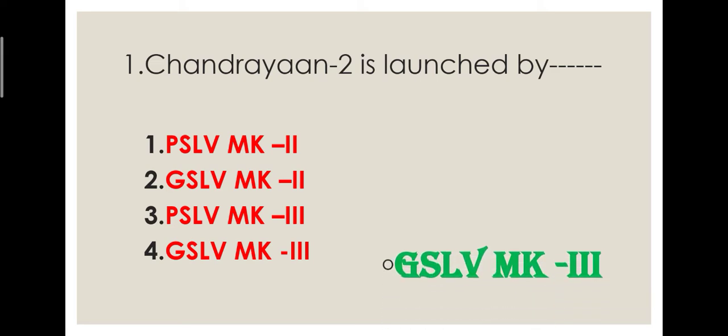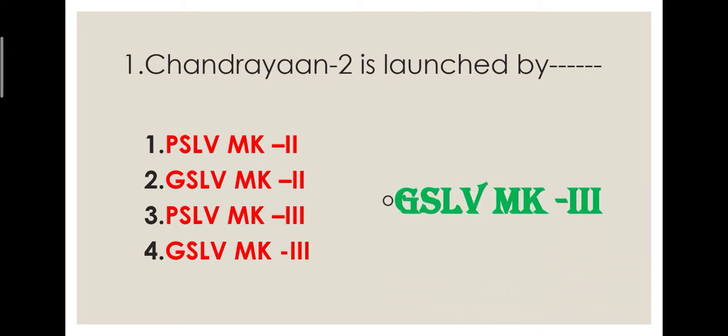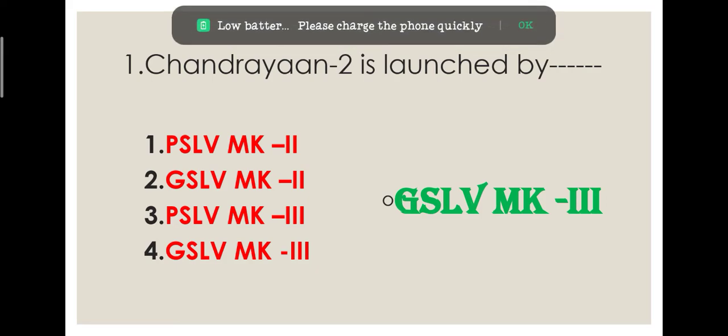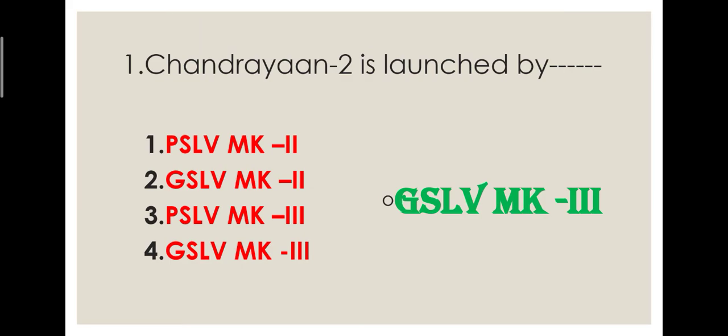So the correct answer is GSLV Mk3. It is India's most powerful launcher, and it is completely designed and fabricated in India.